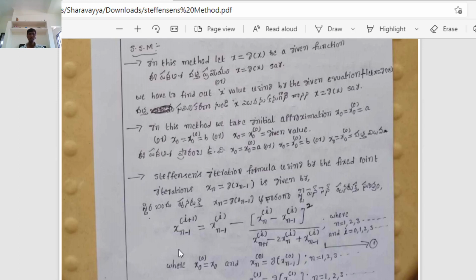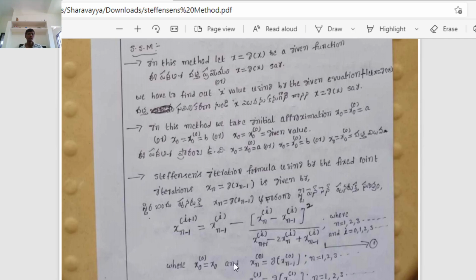The formula is: xn minus 1 to the power of i plus 1 equal to xn minus 1 to the power of i minus (xn to the power of i minus xn minus 1 to the power of i) whole square by (xn plus 1 to the power of i minus 2xn to the power of i plus xn minus 1 to the power of i), where n value is 1, 2, 3 up to so on, and i value is i equal to 0, 1, 2, 3. It is the Steffensen's iteration formula.